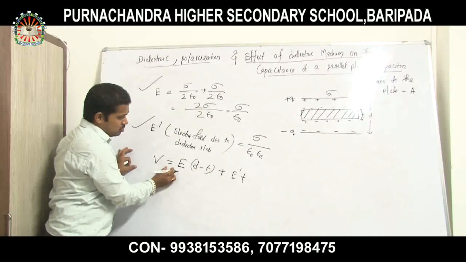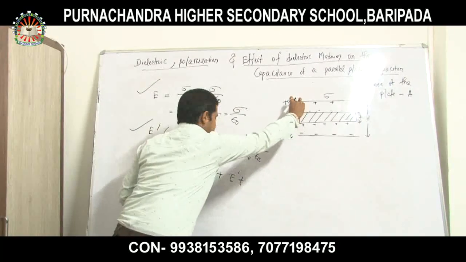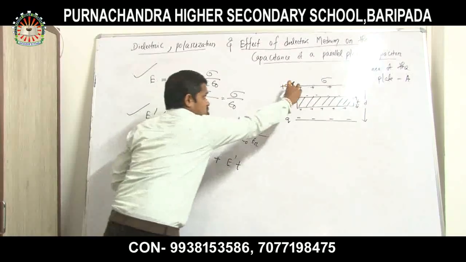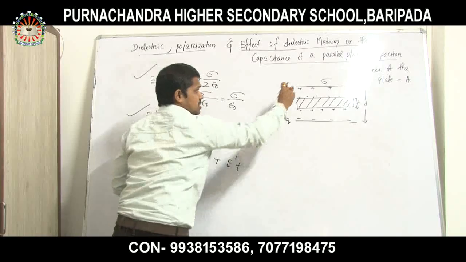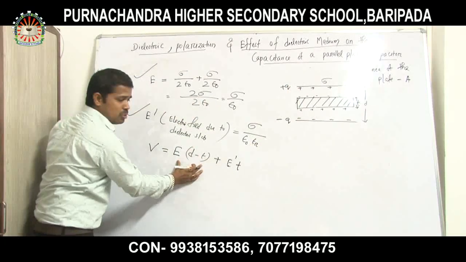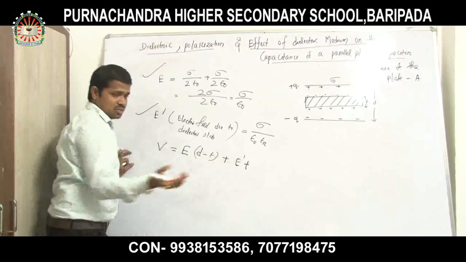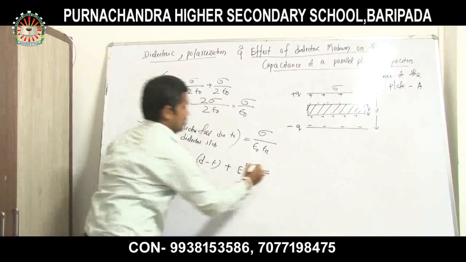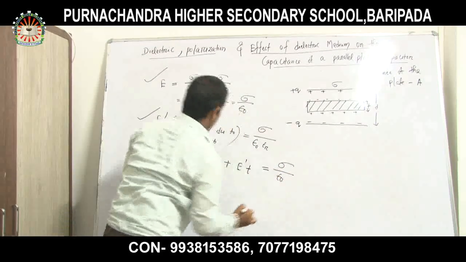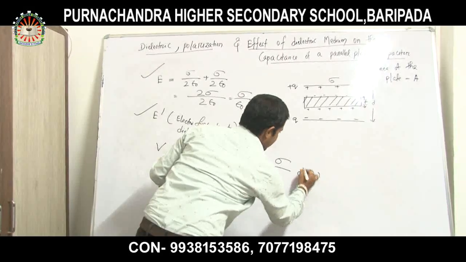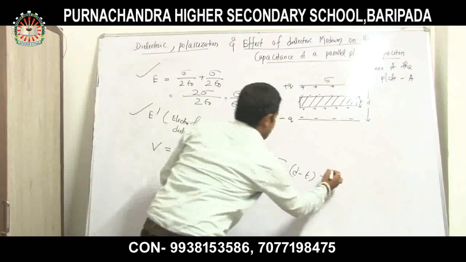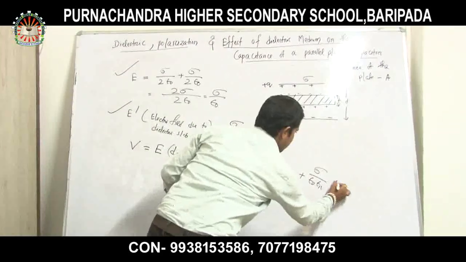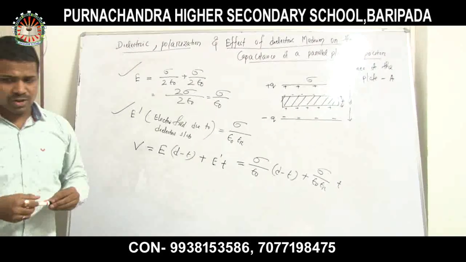So V is equal to, for this gap, E into D minus T. For this part, E dash T. Because these two gaps are the same, I can take any one of them. So V is E times D minus T plus E dash T. Very simple. So let us put in the values. That implies sigma divided by epsilon 0 times D minus T, plus sigma divided by epsilon 0 epsilon r times T.